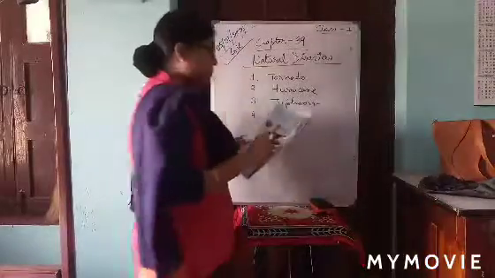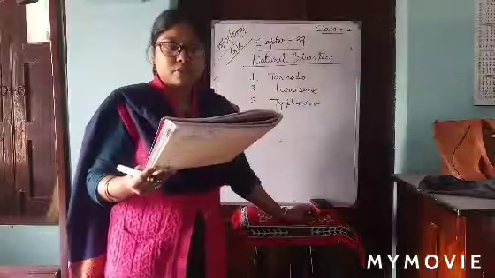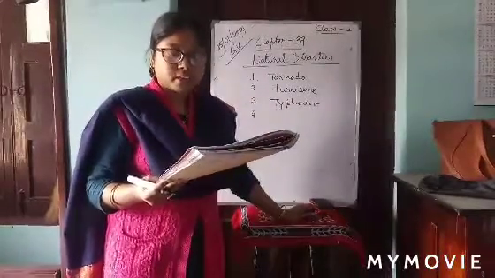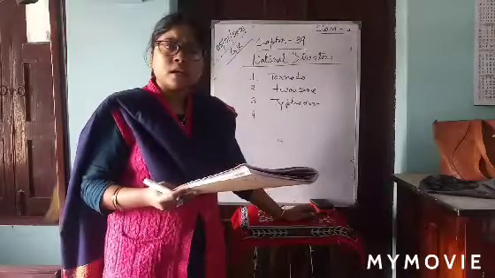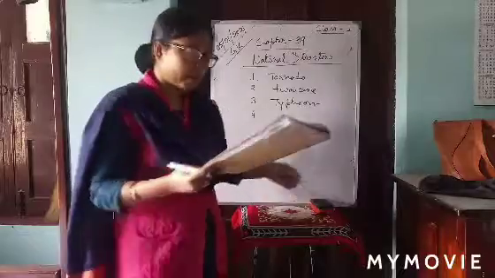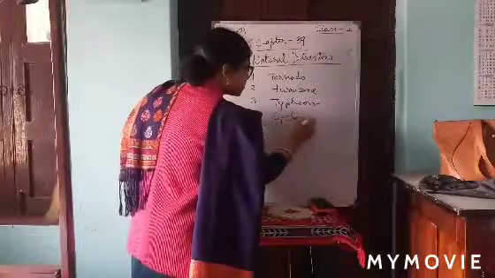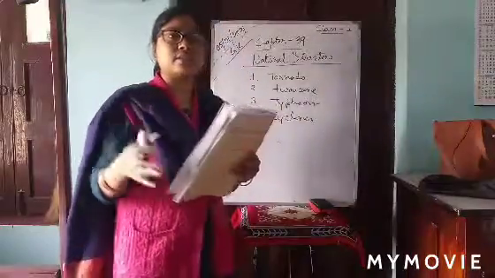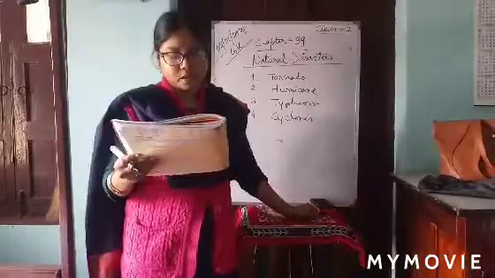Number four you see, a violent storm of wind with dry, driving snow and extreme cold. It is common in the polar regions. It can be cyclones. It can be polar vortex. Whatever you know, you can write here. Cyclone is the easy one. Generally we tell them as cyclones. Otherwise, polar vortex also you can write here.